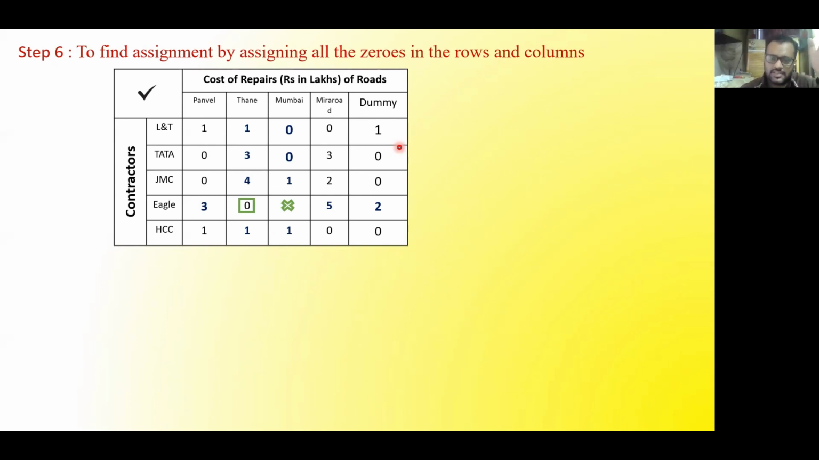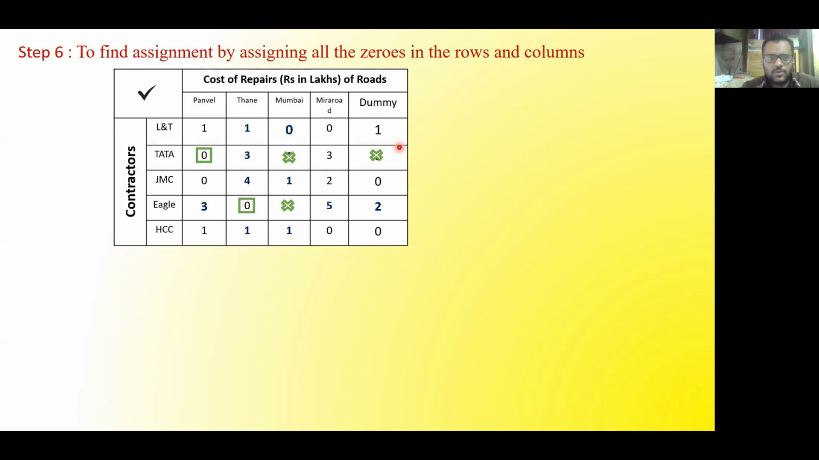Either you give him Panvel, you give him Mumbai और you give him dummy. तो आप यहाँ पर कोई भी ले सकते हो. You can select any. फिर से मैं रिपीट कर रहा हूँ, you can select any as per your choice. And when you select as per your choice, that problem becomes a special case, and that special case is alternate optimum solution. Okay, so here for timing, let us say I am taking Tata, I am assigning Tata to Panvel,